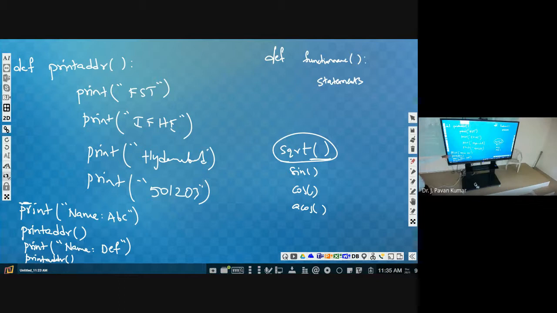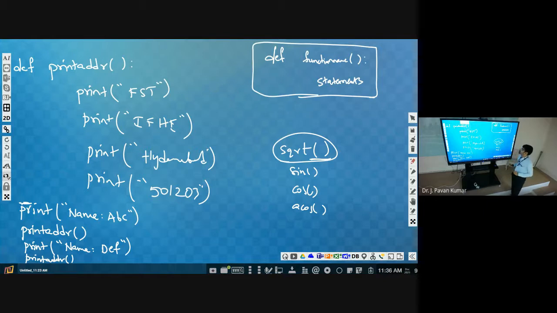What will be the output? Name ABC, then FST IFHE Hyderabad 501203, then again name DEF, again FST IFHE Hyderabad 501203. This is the example for defining a function. We will use this syntax. This is the syntax, and this is the example.